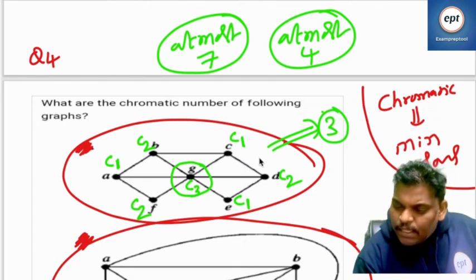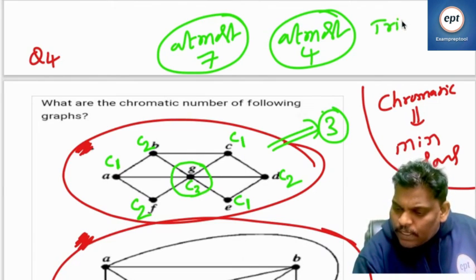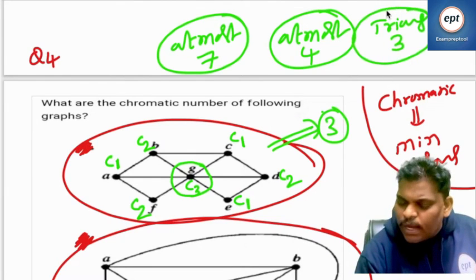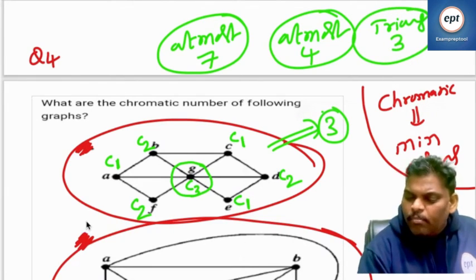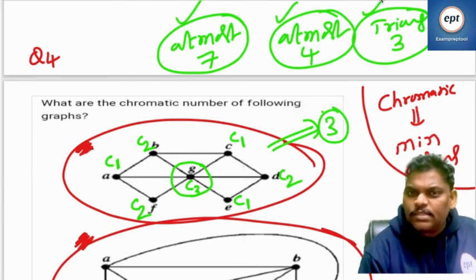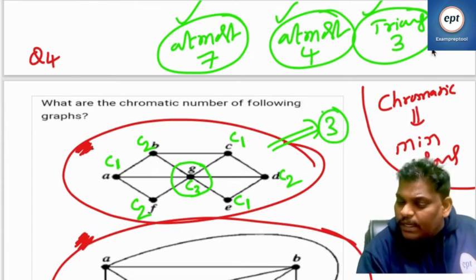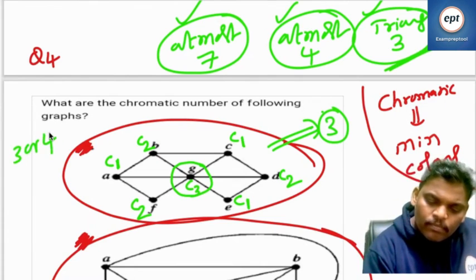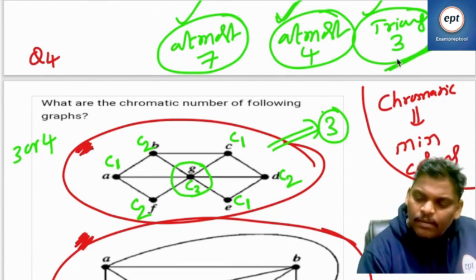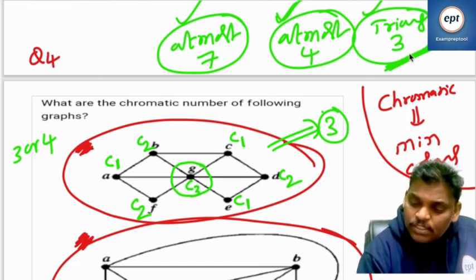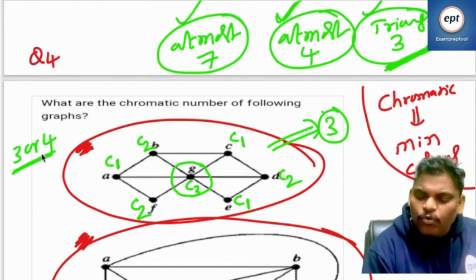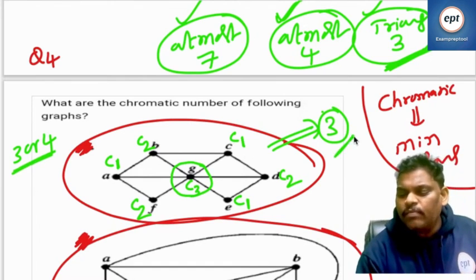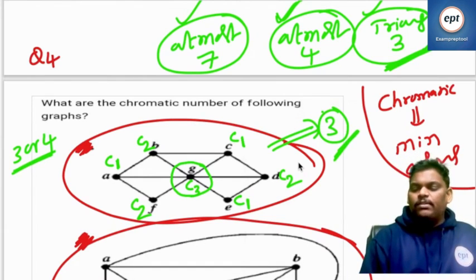There is a triangle. So every triangle is 3 colorable. By seeing all of them, I can say the answer is at most 4, at least 3. So the answer is 3 or 4. At most 4, right? Triangle means at least 3. So 3 or 4. I verified, 3 is enough.